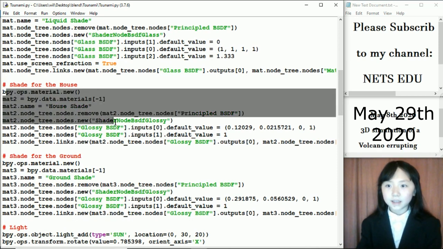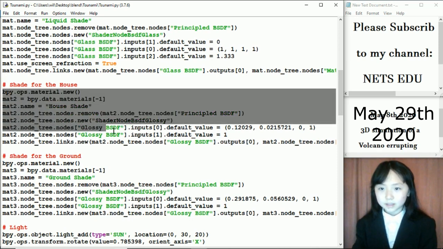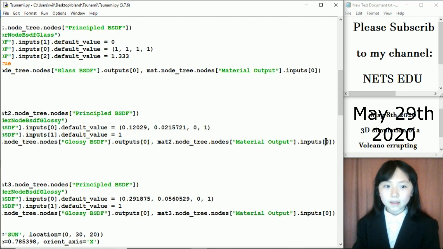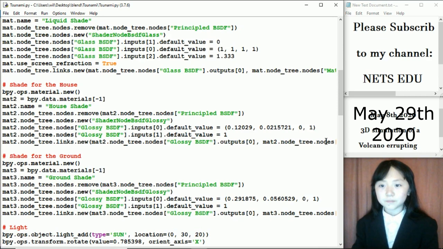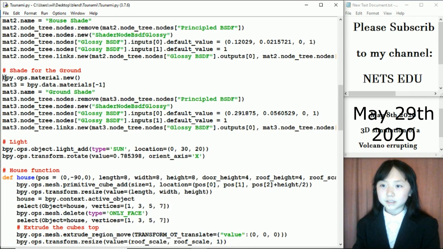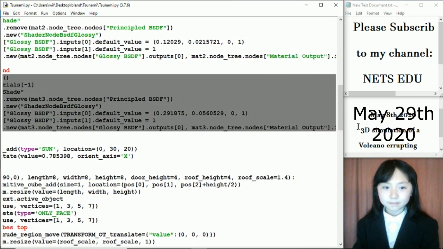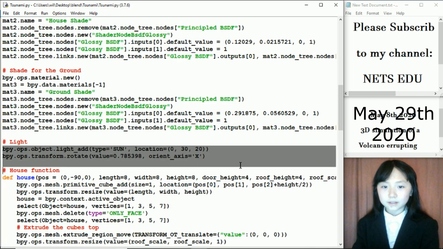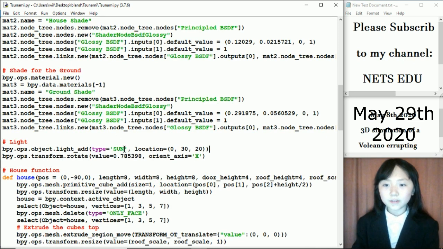This is the shade for the house. And as you saw, my house was in a shade of brown. And it's also glossy. This is the shade for the ground. And this is the source of light. There are different types of light we can choose from, like a spotlight or a point. I chose a sun.